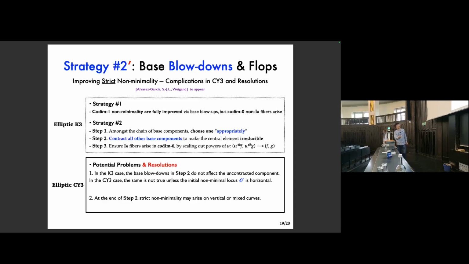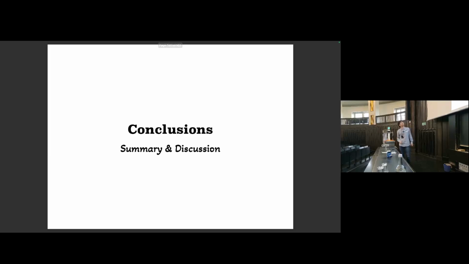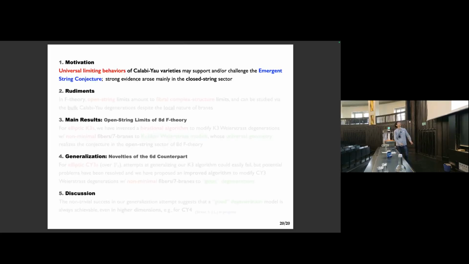And furthermore, at the end of step 2, even in the horizontal case, strict non-minimality may still arise on vertical or mixed curves. The first problem is solved by flops in the end, and the second problem is also solved, as long as the initial degeneration is algebraic, which is the case for our limits. So let me conclude.